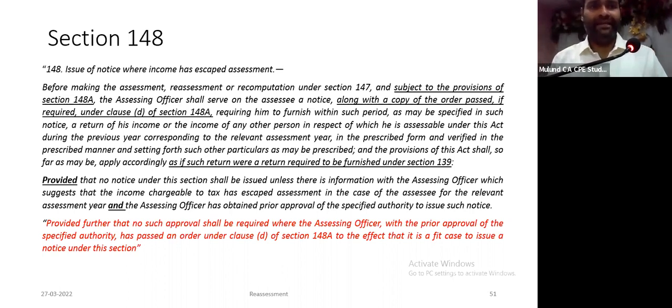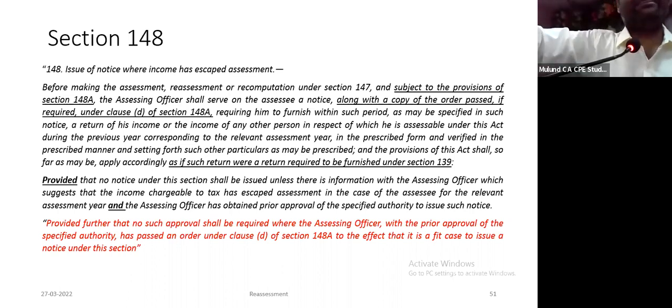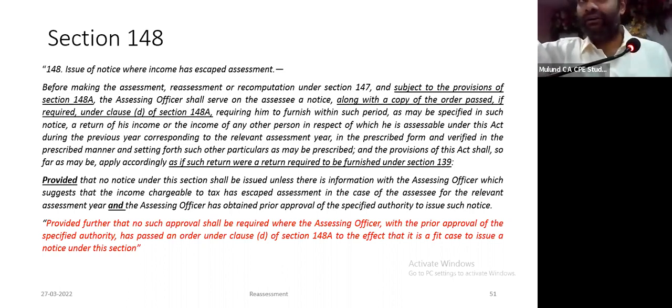What does section 148 say? Before making any assessment, reassessment, or recomputation under section 147, I have to give meaning to this first phrase. Assessment, reassessment happens under section 147, not under section 148. 147 is the main assessment section. To give effect to 147, there are other sections, 148 and 148A. And therefore, the condition of 147, income escaped assessment, becomes critical. You have to demonstrate income has escaped assessment.